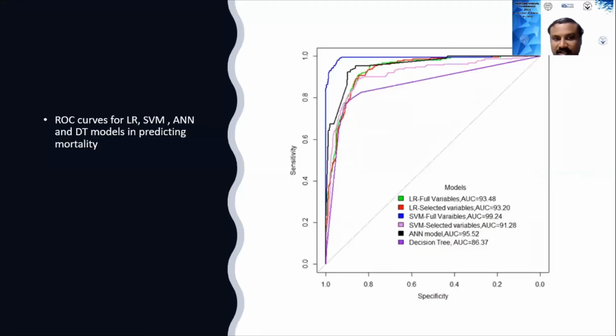meaning there is a 12% chance that the prediction of the AI algorithm can go wrong in predicting mortality. Looking at the ROC curves, the SVM model with the full set of variables has the highest area under the curve of 99.24.